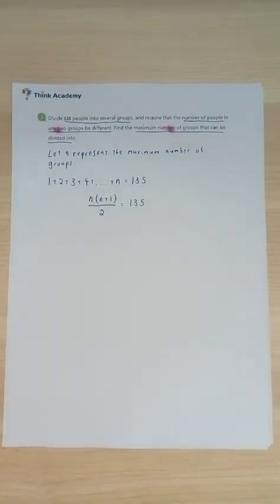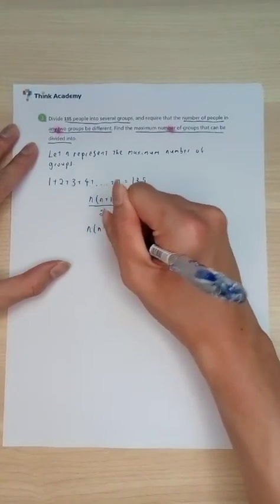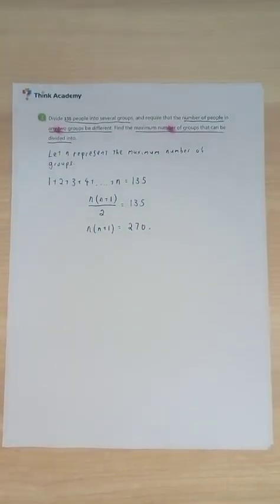Right? So for example, if you have 1 plus 2 plus 3 plus 4 plus 5, how to find the sum quickly? Well, you can take 5 times 6 divided by 2, and you get 15. So if you want to find larger sums, you can also use this formula. That's something that I assume a lot of you would know already by now. Now, I'm going to multiply 2 on both sides, and we are going to obtain 270. So n multiplied by n plus 1 is going to give us 270.